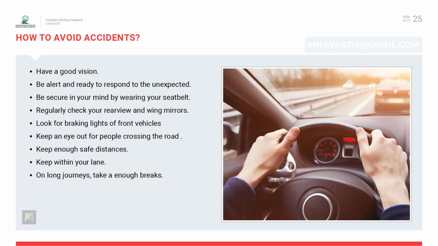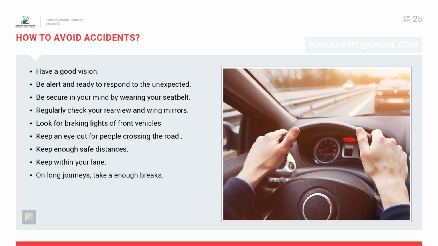How to avoid accidents. Here are some ways of reducing the chances of finding yourself in a critical situation. Always maintain good vision to the front and all around your vehicle. Keep an eye out for people crossing the road at official crossing places, and when driving by schools, shopping areas and other public gathering areas.